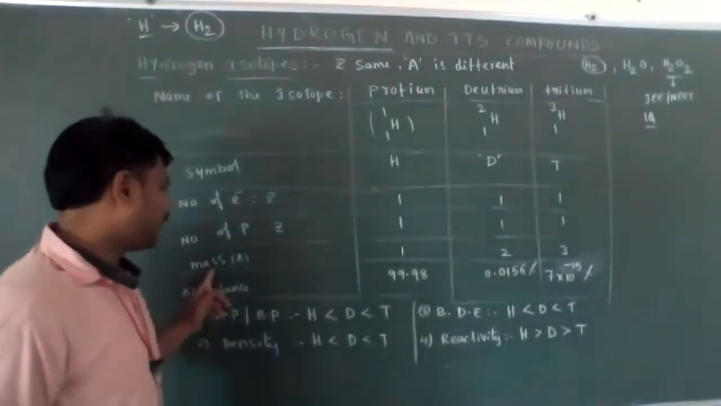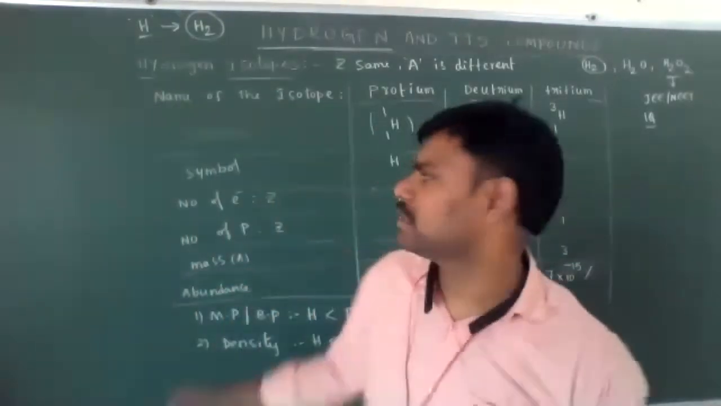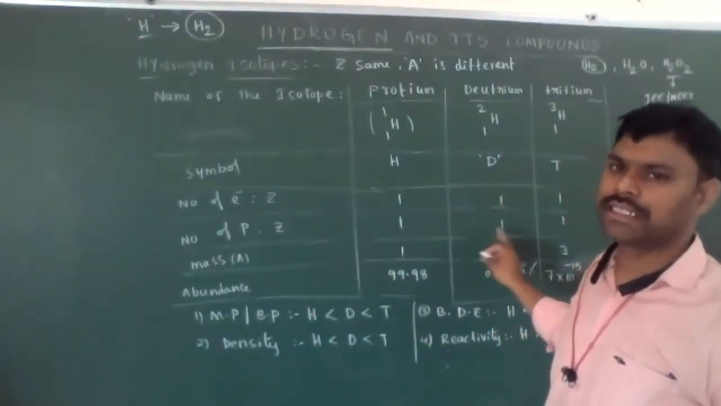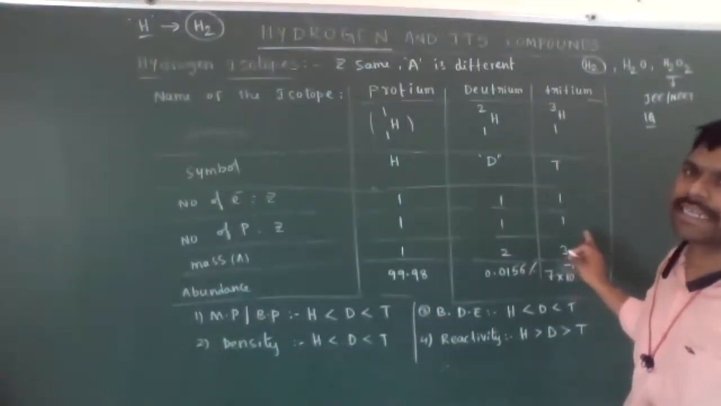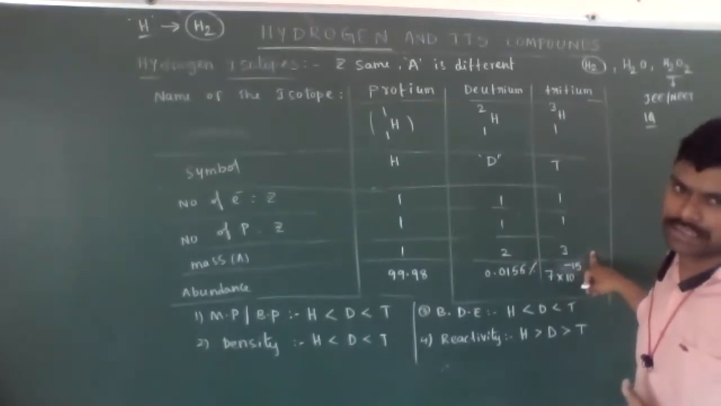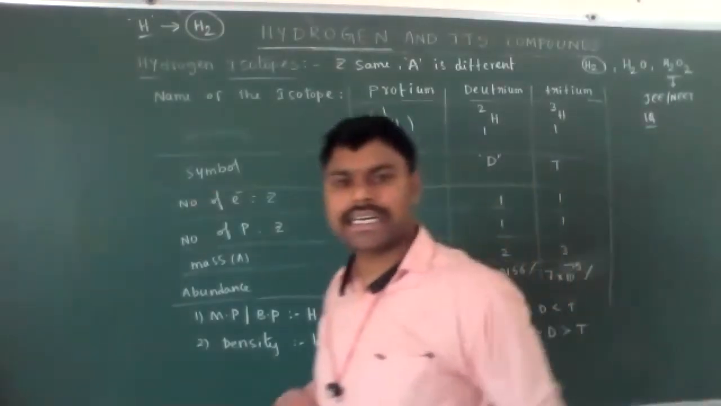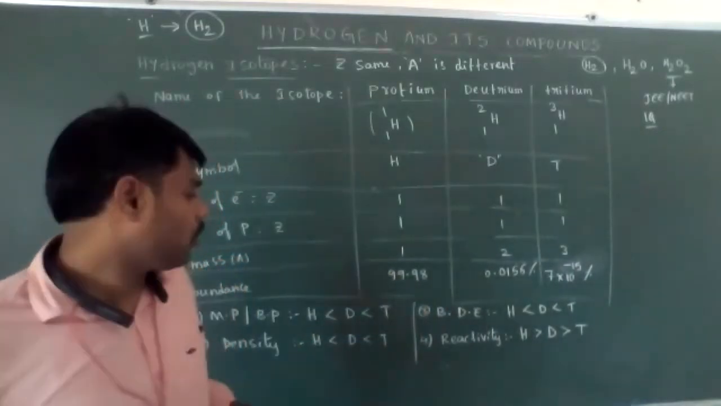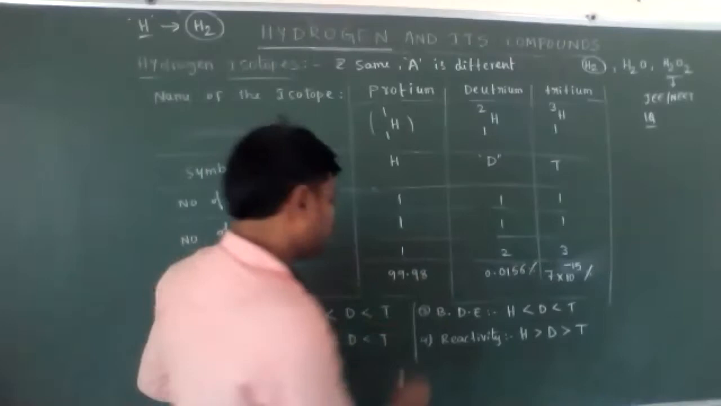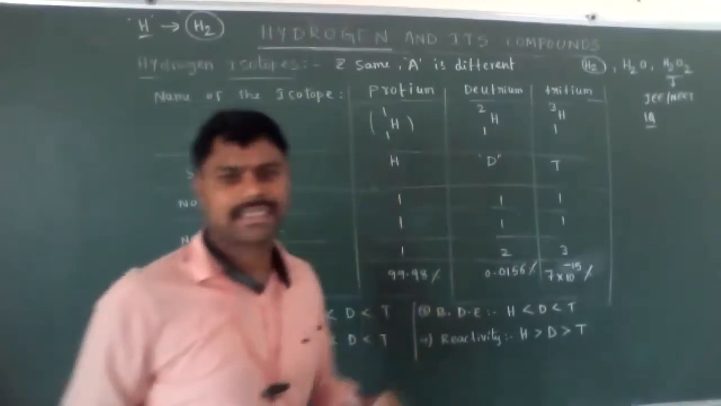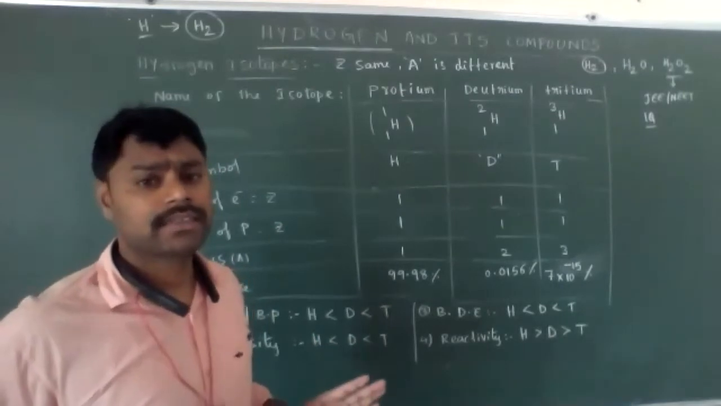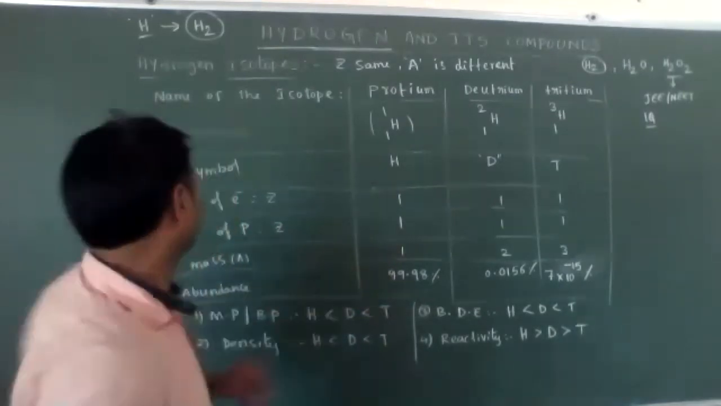Atomic mass is different because these are isotopes. In protium, atomic mass is 1 unit, in deuterium 2 units, and in tritium 3 units. What is the abundance in nature, which isotope mostly exists? Around 99.98% is the protium isotope. That's why, whenever we consider a hydrogen atom, its atomic mass, H11 only, we take.